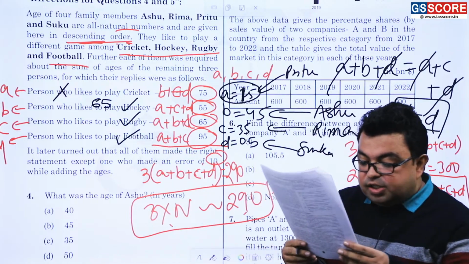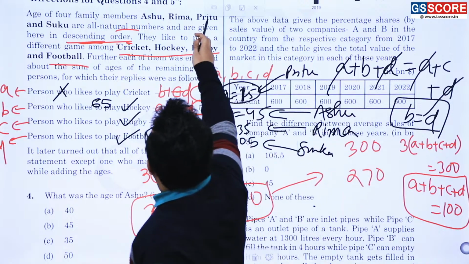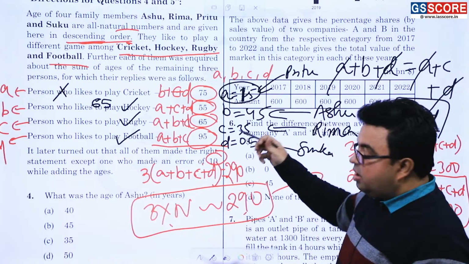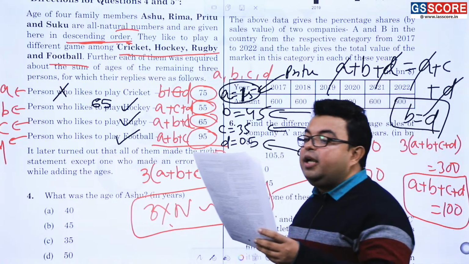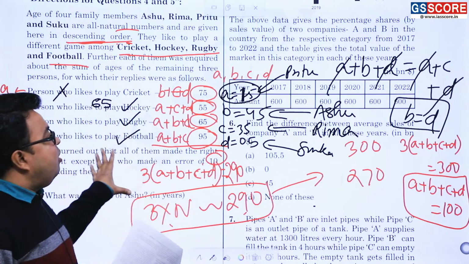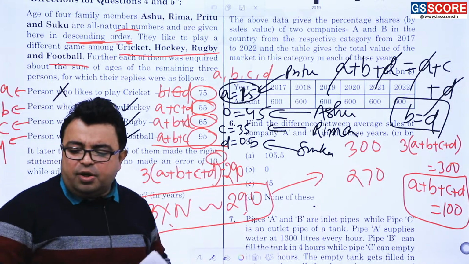Now, Pritu is elder than Rima. It is written right here. Pritu is elder than Rima. No, it is not correct. Rima is 35 years old. Rima is 35 years old. It means 1 and 4 is correct. It means which is the correct answer? D option is the correct answer for 5. So here we have solved 4 and 5 number question correctly.